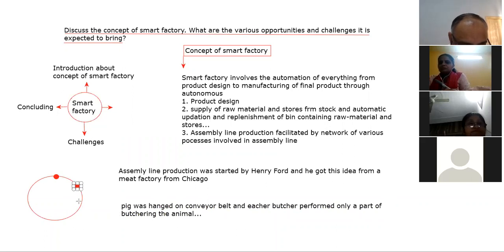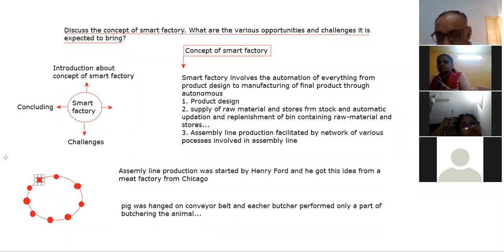One is here, another is here. When the product comes to a particular person, say A, A will perform his part of the task, then it will go to B, then C, then D, and each performs his task.